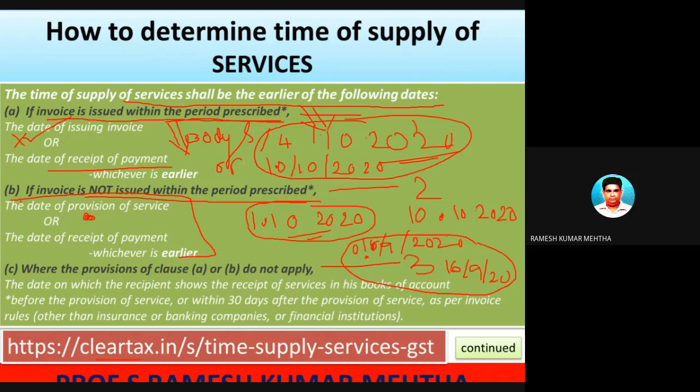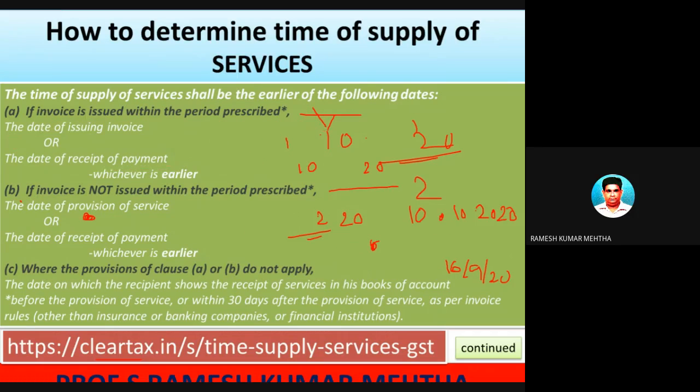We are going to take up many examples and numerical problems as far as time of supply of services is concerned. This slide gives you full information about time of supply of services in the first condition, if the invoice is raised within the prescribed period of time. If the invoice is not raised as per the prescribed duration of time.